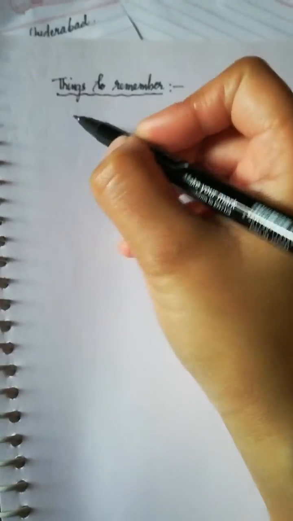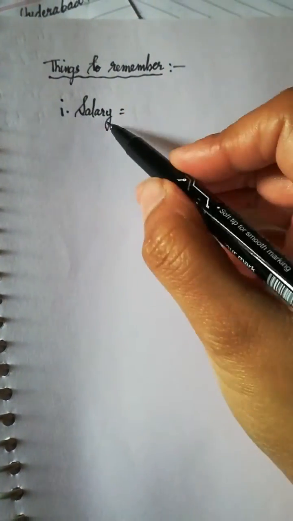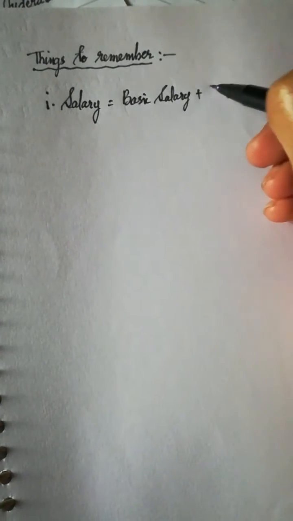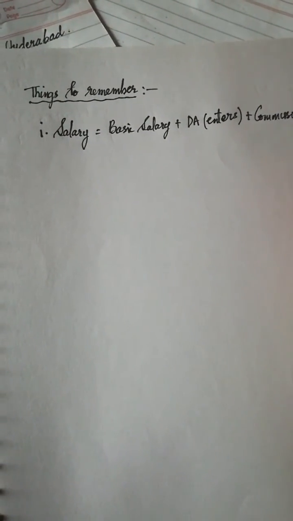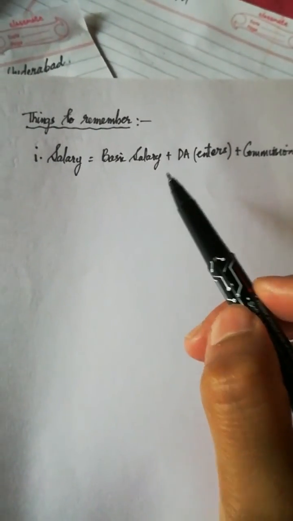First thing which you have to remember is salary, okay? When you talk about salary in exemption, salary will be basic salary plus DA if the DA enters. If they don't use the word enters, that means it will not be there, okay? Plus commission, if commission is there, okay? When we do the exemption, then salary will be these three, don't forget, okay? Nothing apart from these three, only these three, okay? This is the first thing I want you to remember.